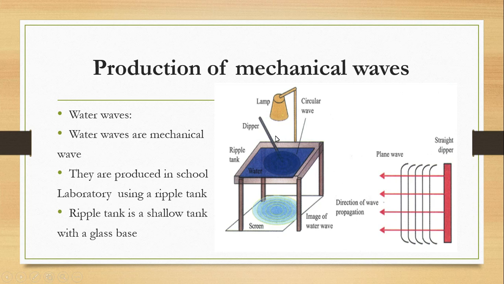If you use a spherical or circular dipper, you will have a circular wave front. We are going to talk about that next class. To summarize, for the production of mechanical waves in the laboratory, we use a ripple tank, which consists of a shallow tank with a glass base.